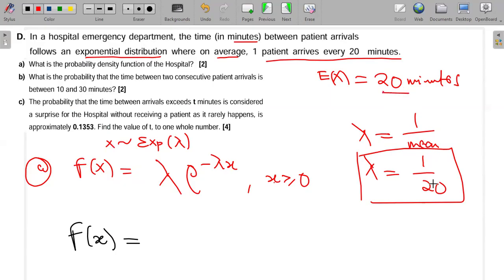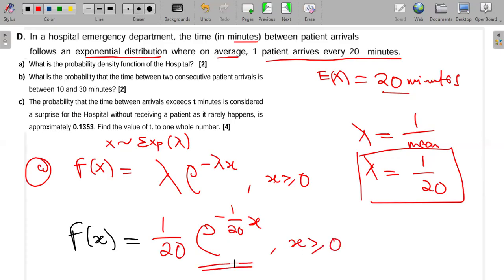The mean is 20, so lambda will just be 1 over 20. So I have 1 over 20 in front, and then e, with this lambda again 1 over 20, times x, where x should be greater than or equal to 0. That's the PDF for this exponential distribution.